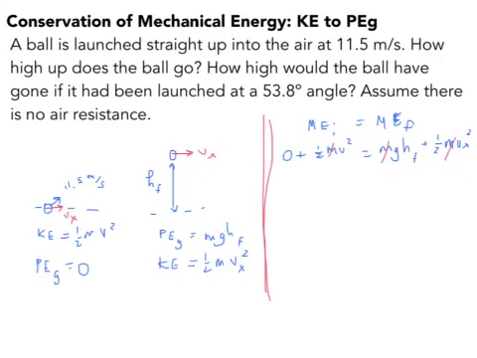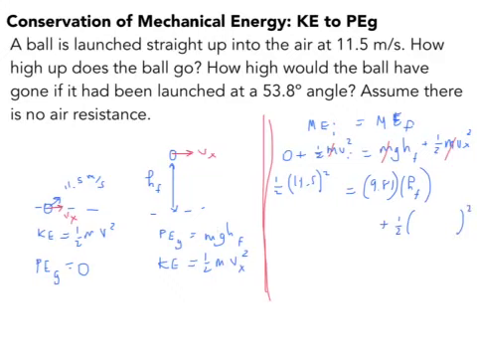Okay, we can plug in 1/2 times the initial velocity. This is really vi. So we plug in the initial velocity, which is 11.5 squared. Don't forget the squared. That's a common mistake in high school physics classes, forgetting to square your value of velocity. And on the right, we have 9.81 times the final height, which is what we're solving for, plus 1/2 Vx squared.